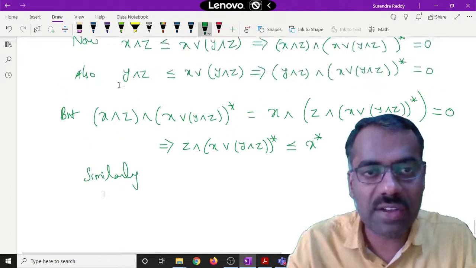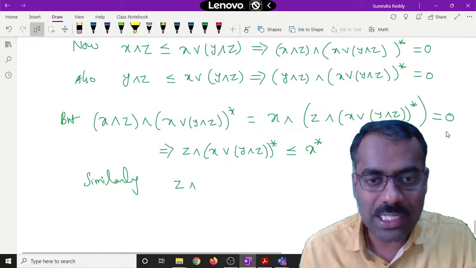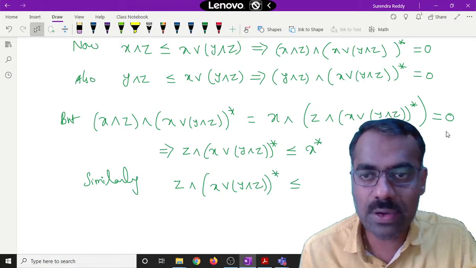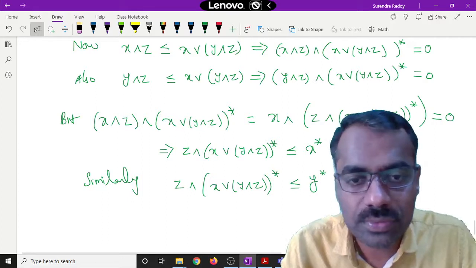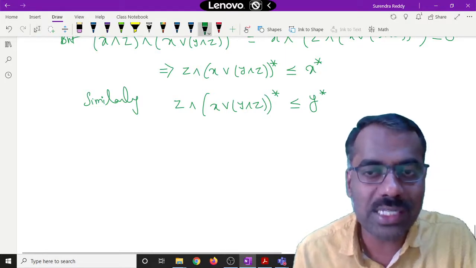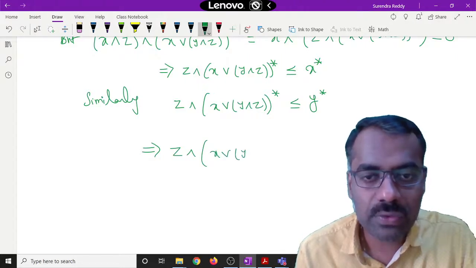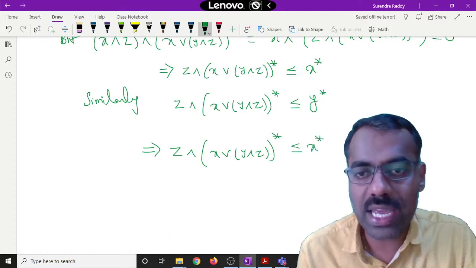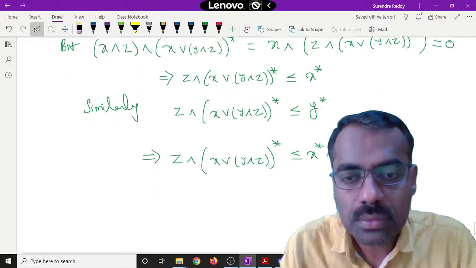So similarly, whatever we did for this y meet z, same way you can do it. Similarly, that same expression z meet x join y meet z star is less than or equal to y star. Is this clear? Are you following? Now, because same element is less than or equal to both, it is also less than or equal to meet of that, or not. This implies z meet x join y meet z, then we are taking star of that, is less than or equal to x star meet y star. Is this clear? Right? Any problem?